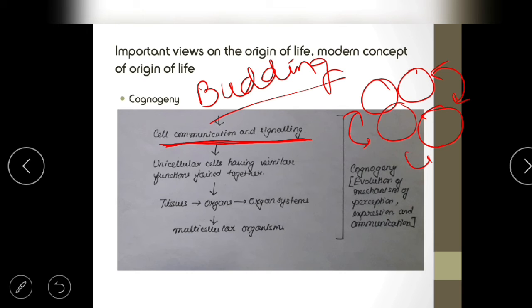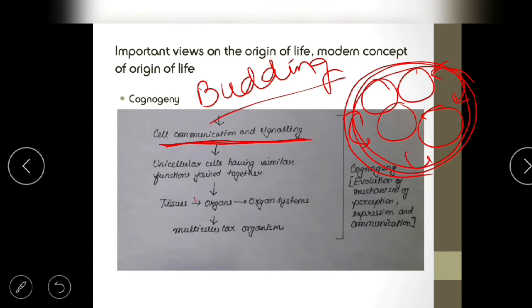There was cell communication and signaling amongst themselves, because of which the unicellular structures started to clump together and form multicellular structures. When multicellular structures formed and a kind of communication evolved between them, they started to clump together having the same functions. The groups of cells which had the same functions started to clump together.